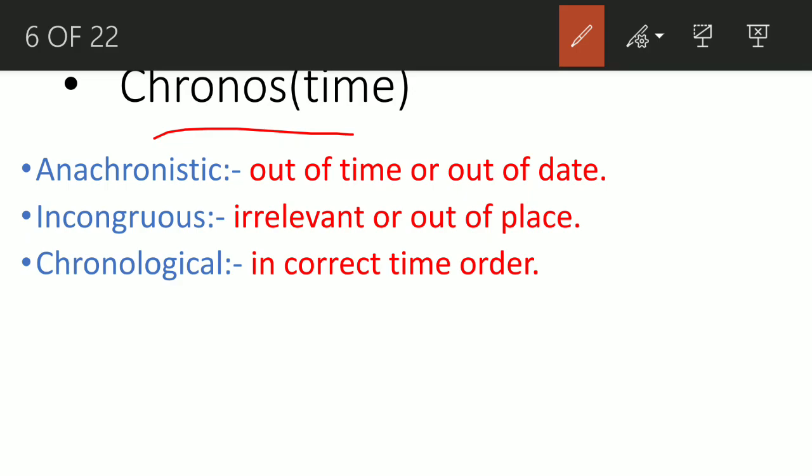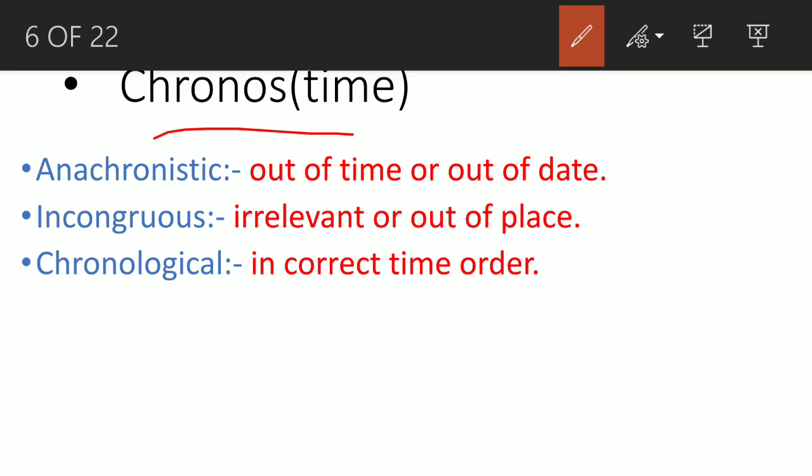Anachronistic. I'm not sure whether it is pronounced in that way. Just check it out. I think it will be pronounced anachronistic. Anachronistic is out of time or out of date, so something which is outdated. It is not only something of the past, it could be something of the future as well, but it is not relevant in this time period. So it could be a thing of the past or a thing of the future.